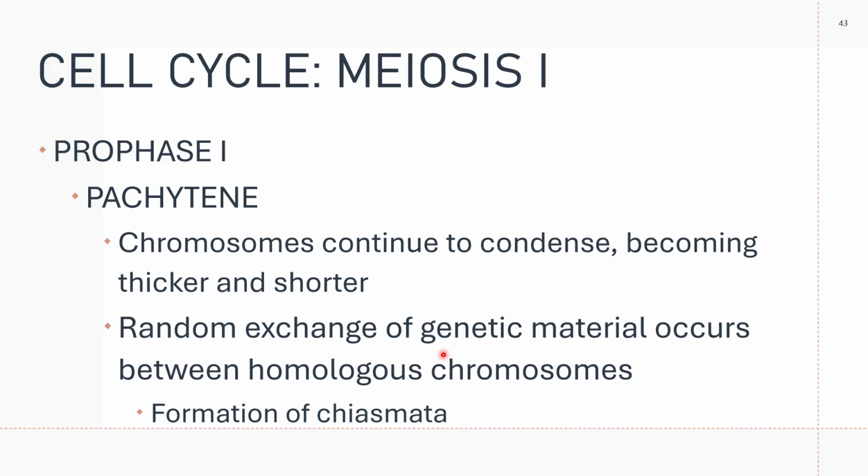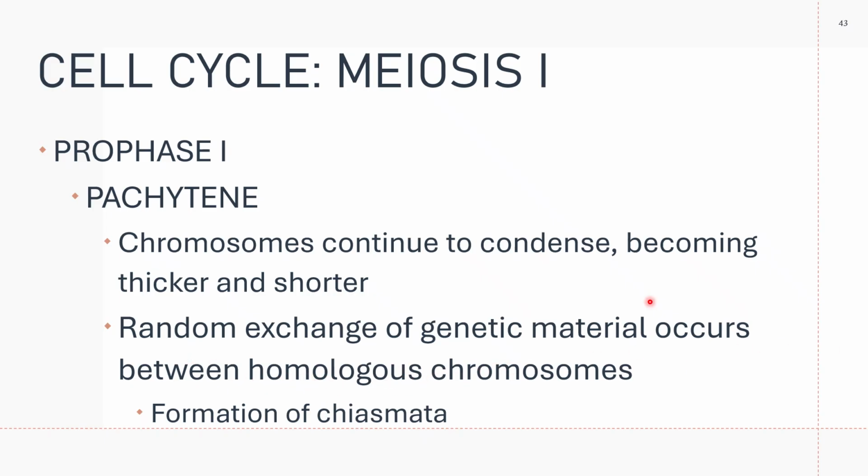The random exchange of genetic material occurs during pachytene. If you remember, tetrads have formed, and in the synaptonemal complex the random exchange of genetic material occurs between homologous chromosomes.